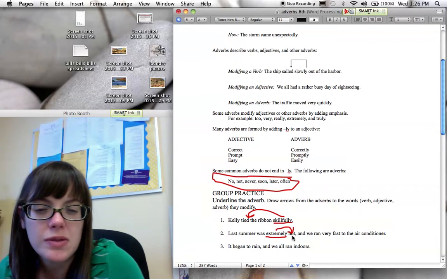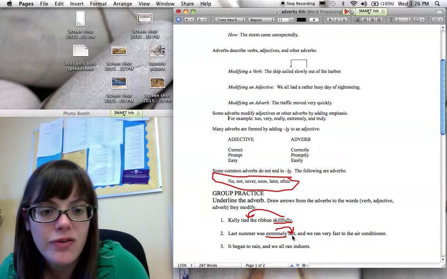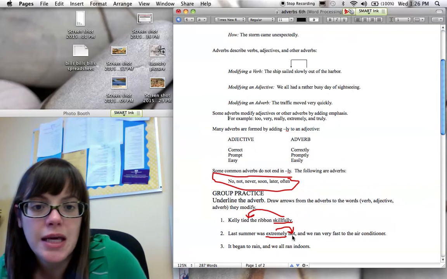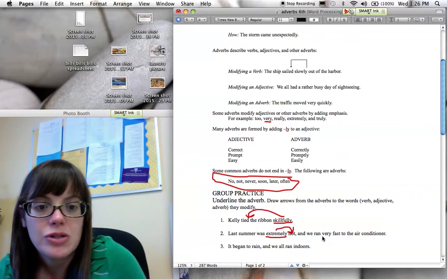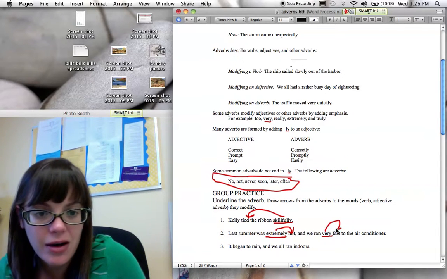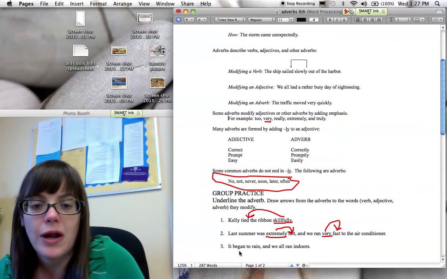All right, this one's kind of a long sentence, so let's look at all of it so we can make sure we don't have any other adverbs. It says, and we ran very fast to the air conditioner. So I do see a word very, which is one of the ones we talked about up here, so I know that that's usually an adverb. So I'm going to underline very, and it's describing fast here. It's telling me how fast they ran. They ran very fast.